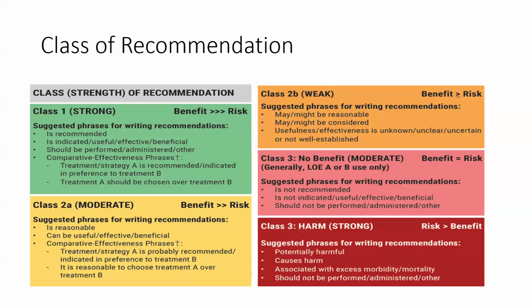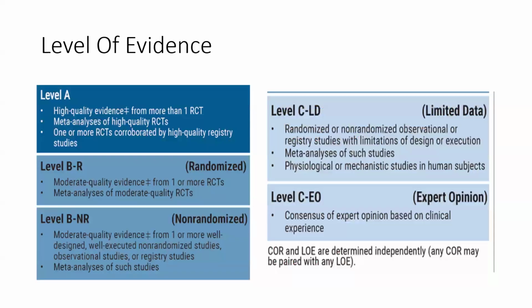These are the classes of recommendation mentioned in this guideline. Class 1 is a strong recommendation. Class 2A is a moderate recommendation. Class 2B is a weak recommendation, but still up to class 2B there is more benefit than risk. Class 3 has no benefit.